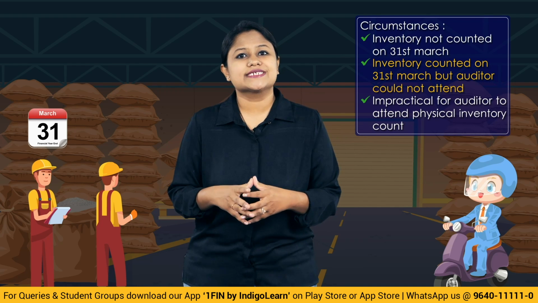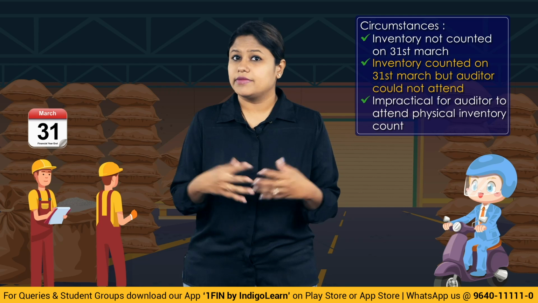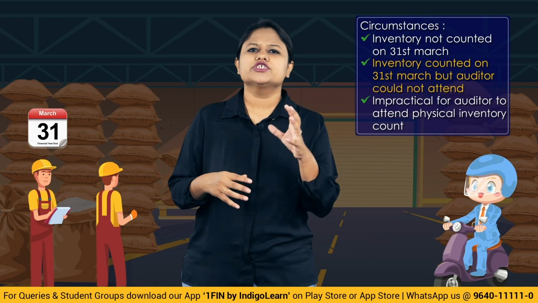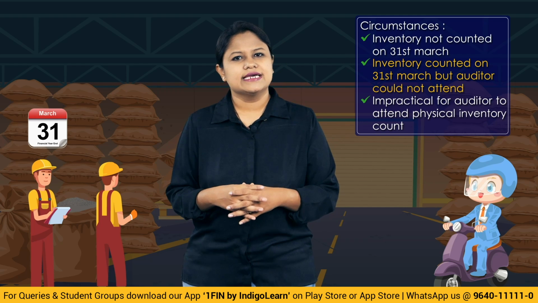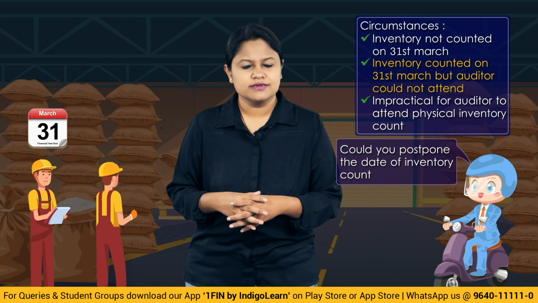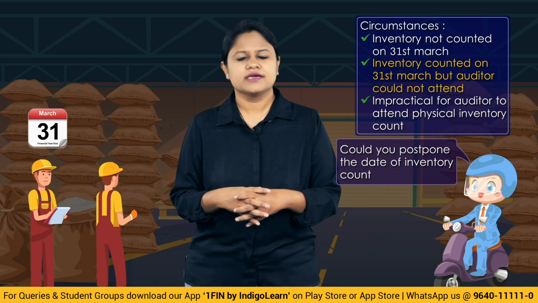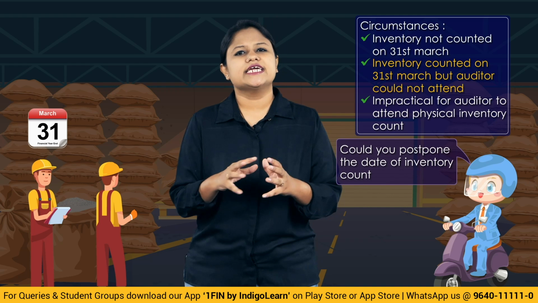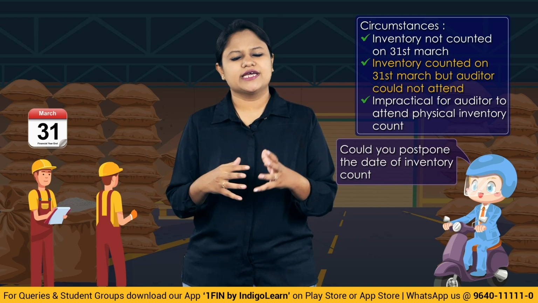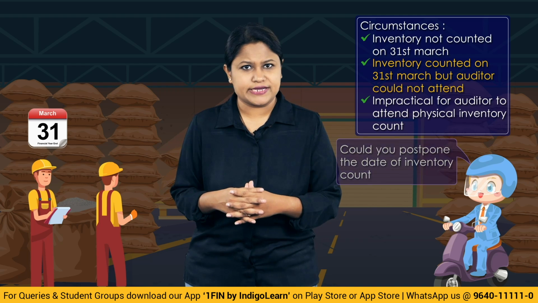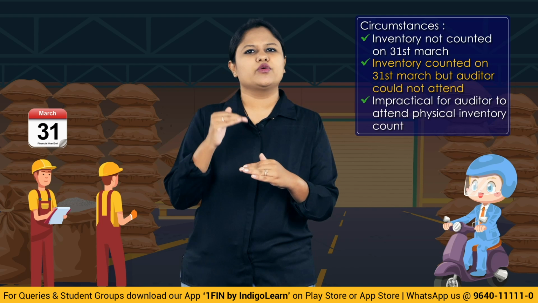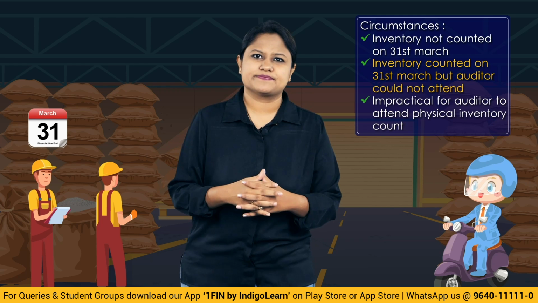So now the management is conducting the physical verification, but the auditor is not present. So what the auditor could do first is that he would inform the management, look management, please change the date of your physical verification. If the management agrees, then you would request the management and the management would shift the date to a later point of time. And then you come to the category 1 where you will do the reverse counting.